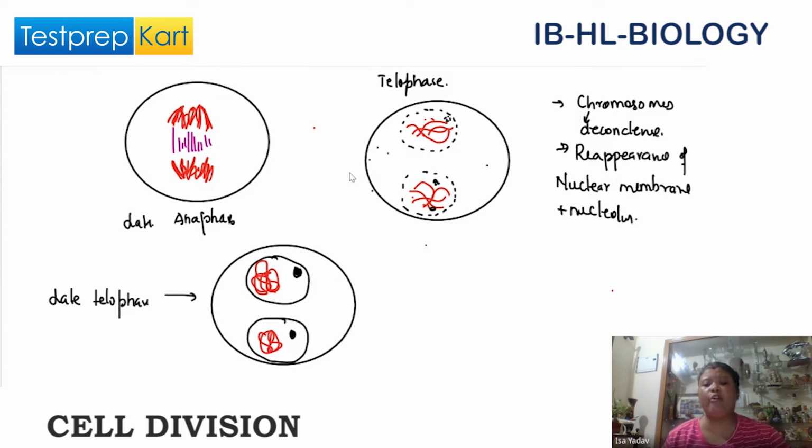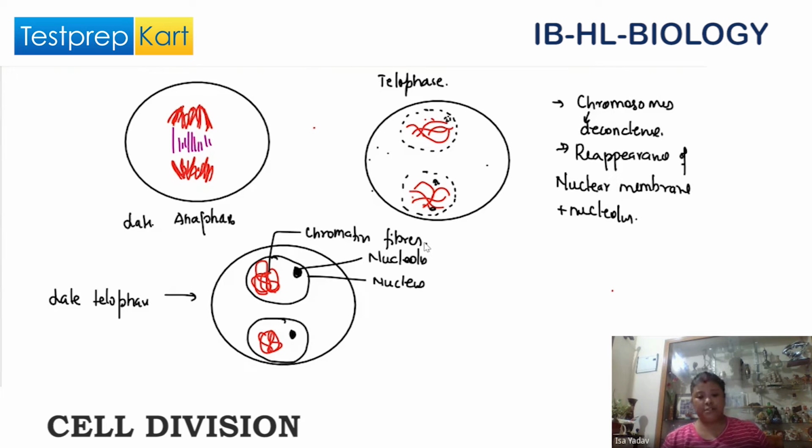They have formed again into fibers. So we can see the nucleus, the nuclear membrane, the nucleolus, and we can also observe the chromatin network or chromatin fibers.